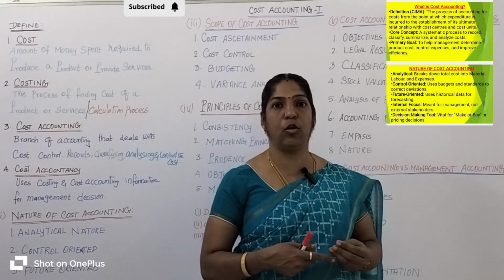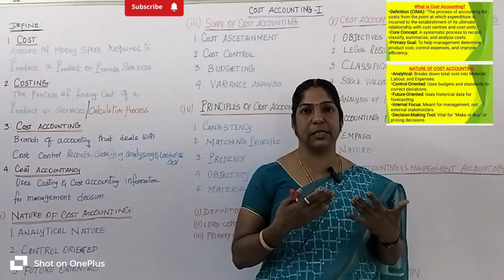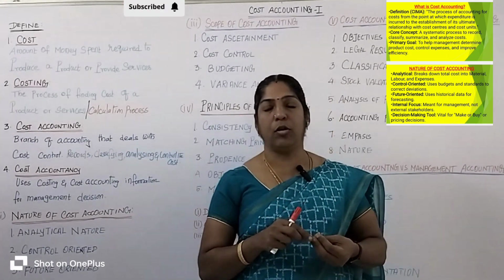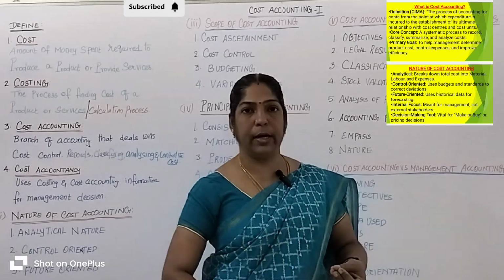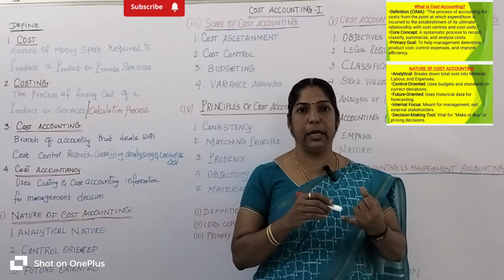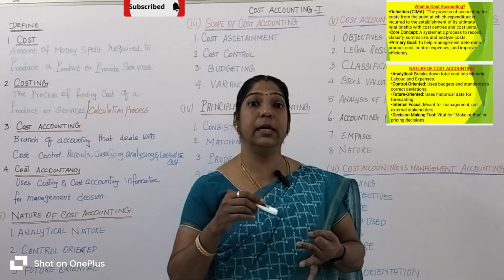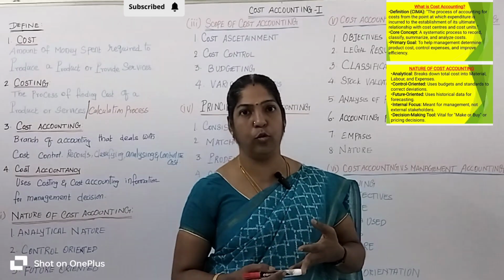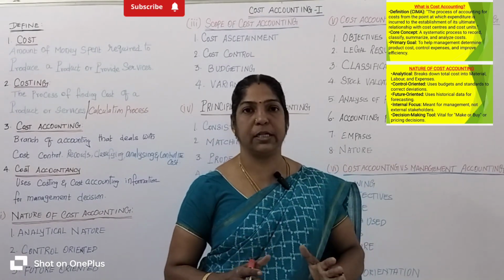These are all called overhead, or other expenses, or indirect expenses. The cost of the other expenses is 200 rupees. So what is the total cost of the production? Raw material 500 rupees, labor cost 300 rupees and other expenses 200 rupees. The total cost of the production is 1000 rupees, right?